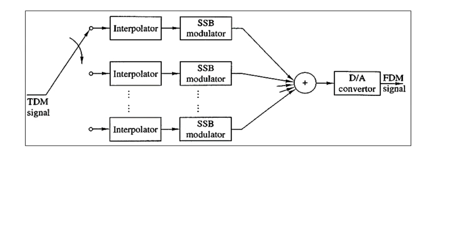So in the earlier block schematic we had FDM to TDM, and here we have TDM to FDM. So the transmultiplexer is also made possible with the help of multi-rate digital signal processing.